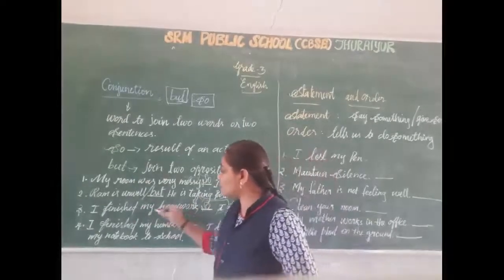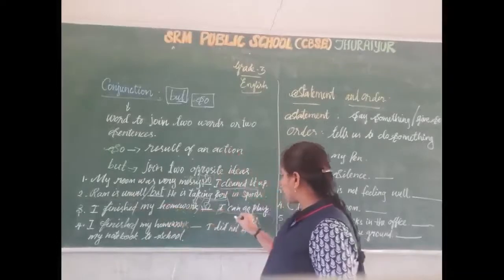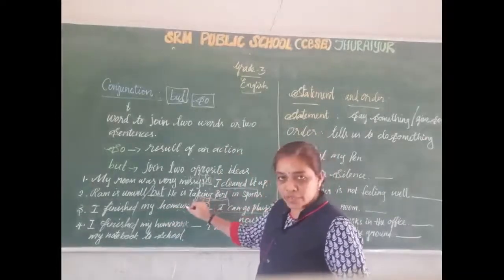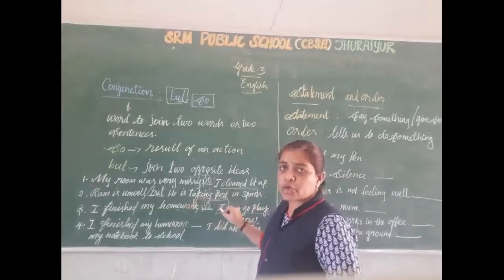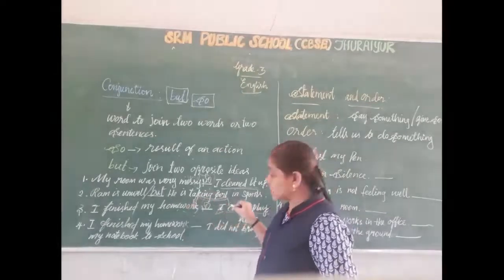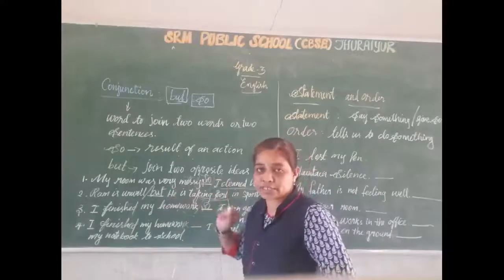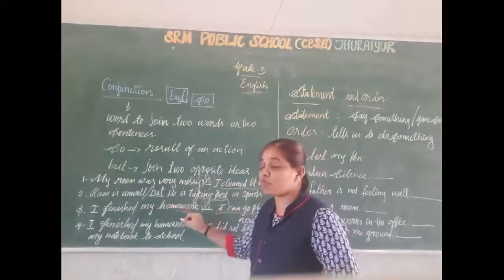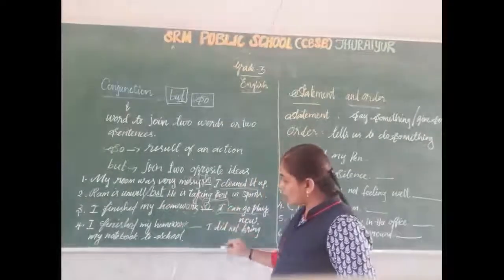Okay? I finished my homework, so I can go play. This is the result of this. I finished my homework. So what do you want to do? I can go play now. This is the result of the first action. When the second sentence is the result of the first sentence, we want to use so. Look at the next one.